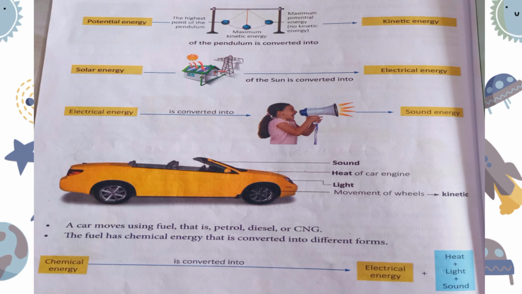Now you can see a picture of a car. In this car we can see that sound, heat and light are there.